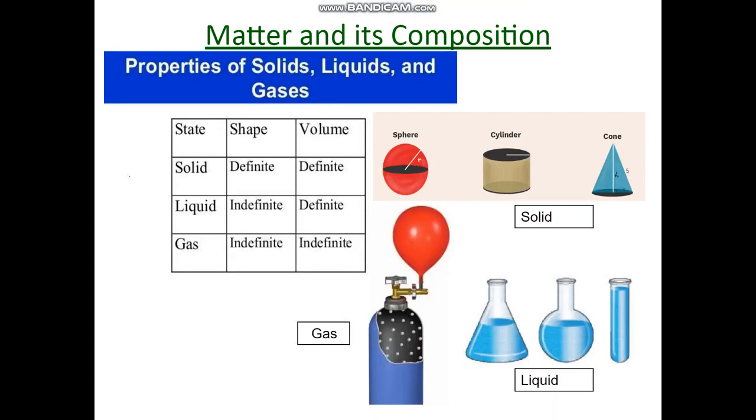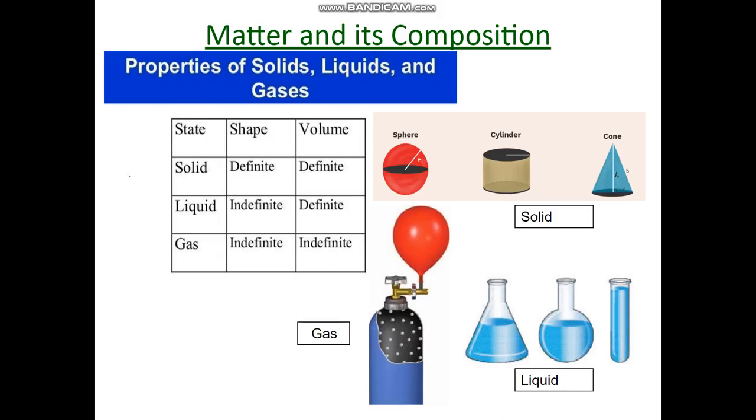Children, to give a more clear picture of the various characteristics of solid, liquid and gas, let us focus on the table for easy learning. Solids have definite shape and definite volume. For example, a spherical football, cylindrical drum, a conical birthday cap all occupy definite shape and definite volume. Liquids have indefinite shape and definite volume.